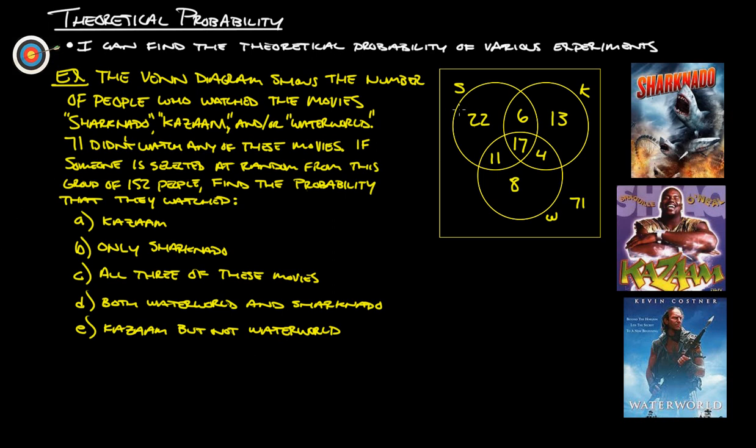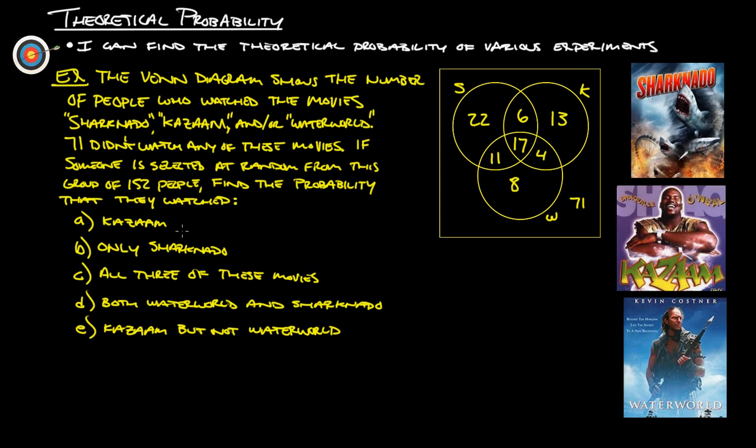Example here: the Venn diagram shows the number of people who watched the movies Sharknado, Kazam, and/or Waterworld. 71 people did not watch any of these movies. If someone is selected at random from this group of 152 people, find the probability that they watched Kazam.